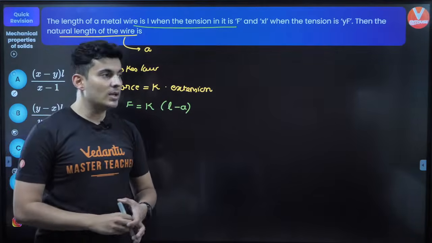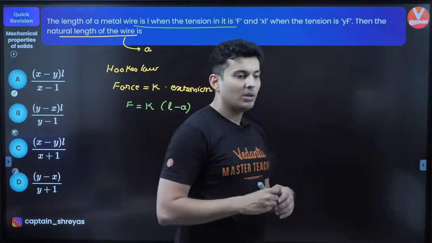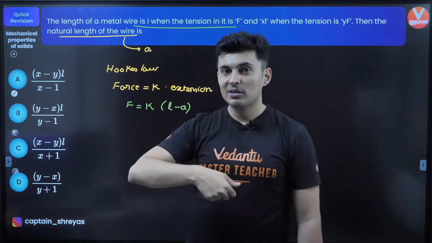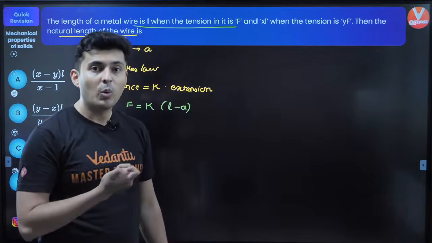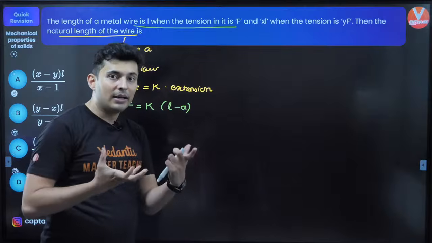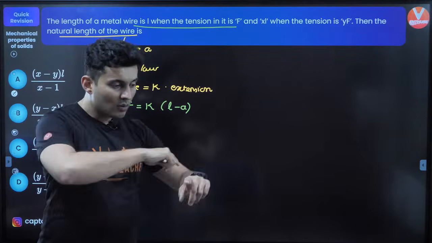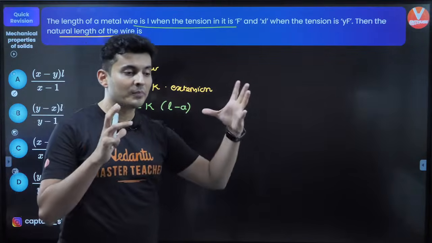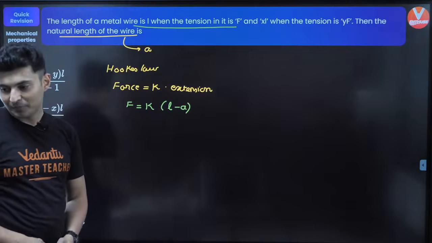The coefficient of volume expansion for the previous one, I'll tell you, is nothing but the formula you had: change in volume is initial volume into gamma delta T. So these are material properties which tell you how much the material will expand when you heat it. For length you have linear expansion, for area you have beta, which is areal expansion, and for volume expansion you have gamma, the coefficient of volume expansion.